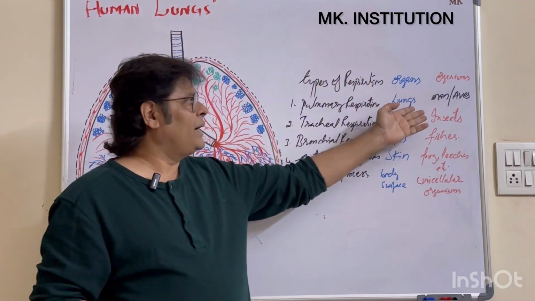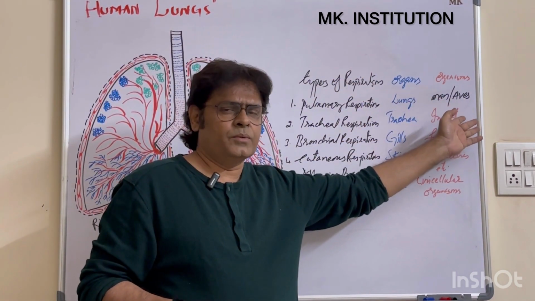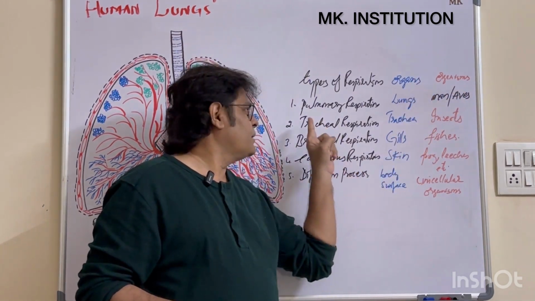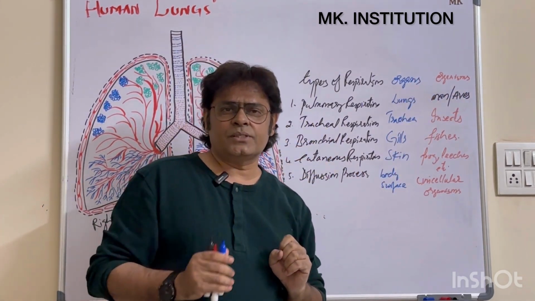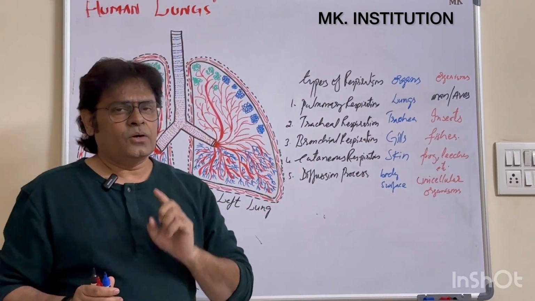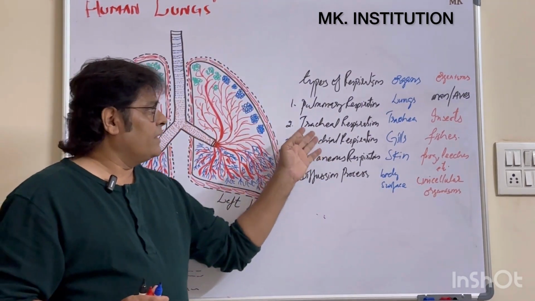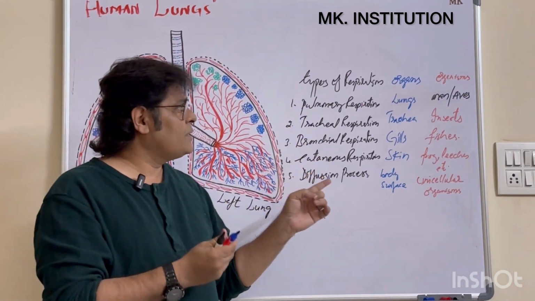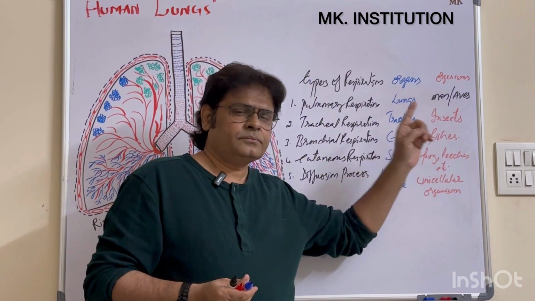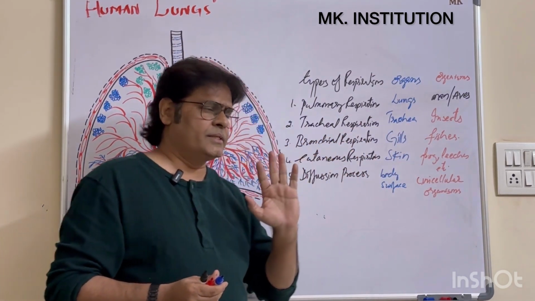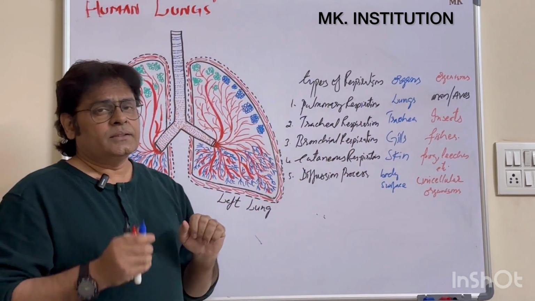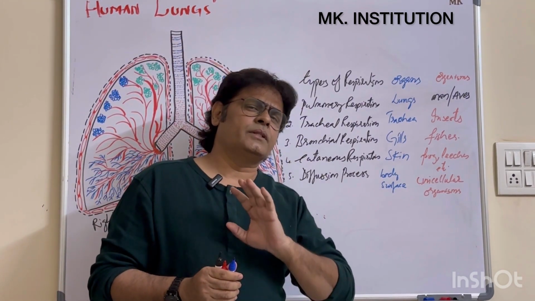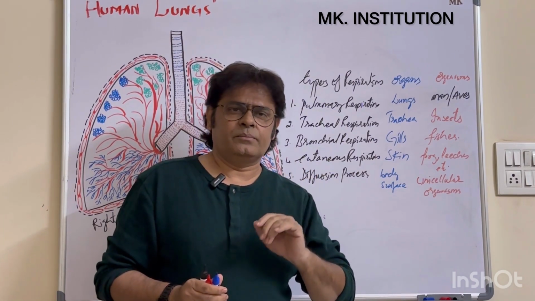What are the examples here? Man and apes, human beings and apes. What do apes mean here? Birds. Then tracheal respiration: the respiration which takes place through the trachea. The organ is the trachea. Clear? Examples: all the insects. Next, bronchial respiration: the respiration which takes place through the gills. You can find this in all aquatic organisms, mainly fishes.